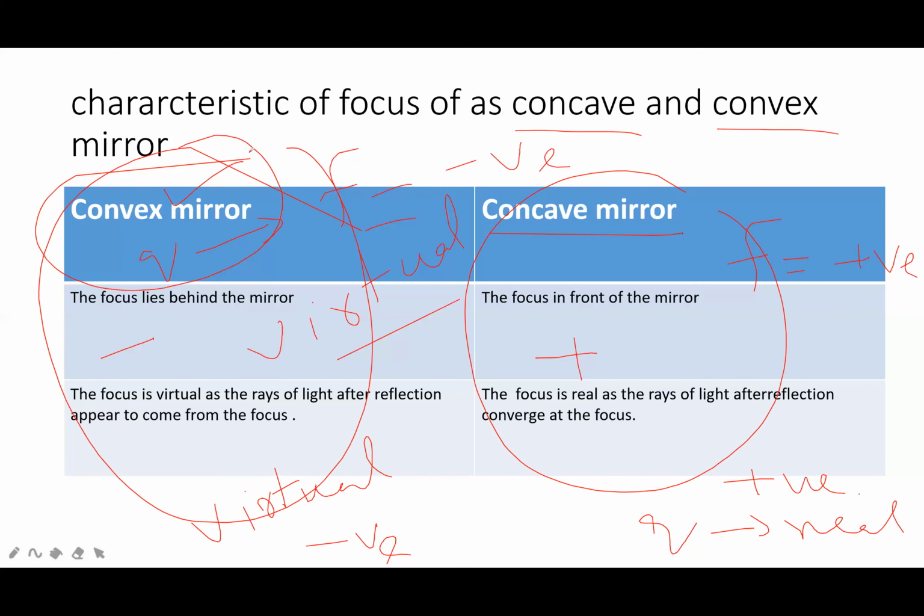So, object distance will always be taken positive. For a convex mirror, the focal length should be taken negative because it is virtual. Image formation from a convex mirror will always be virtual, so negative. The focal length of this mirror will be taken positive because it is real. The image is real, so you should take it also positive.